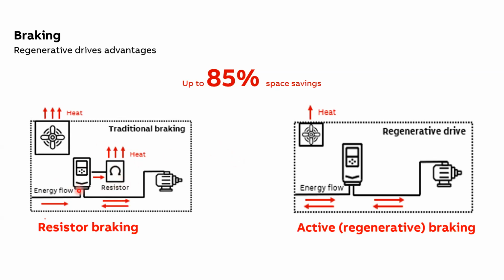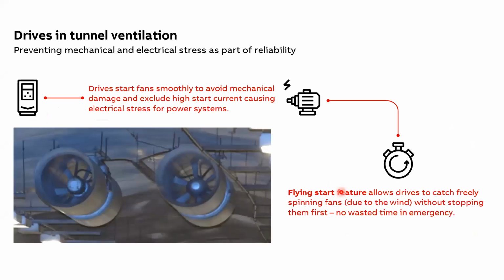Along with the drive, you add a braking chopper, a braking resistor, then a panel to mount all those solutions. Compared to that, a regenerative drive is an all-in-one solution. So that was about braking, which is one of the major requirements for tunnel ventilation application. This is the application requirement.